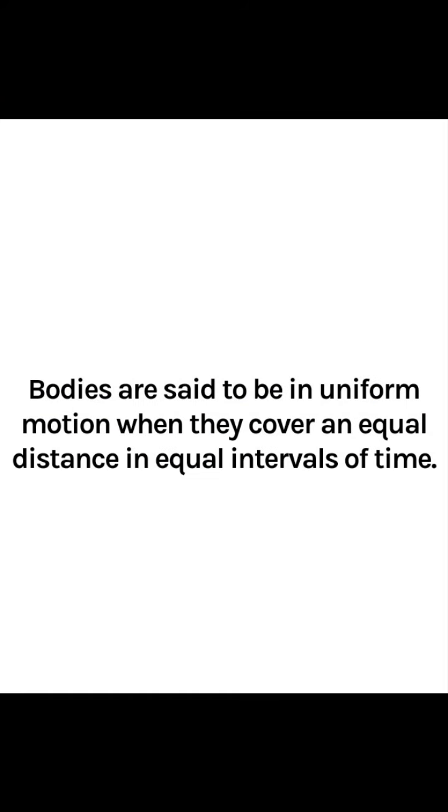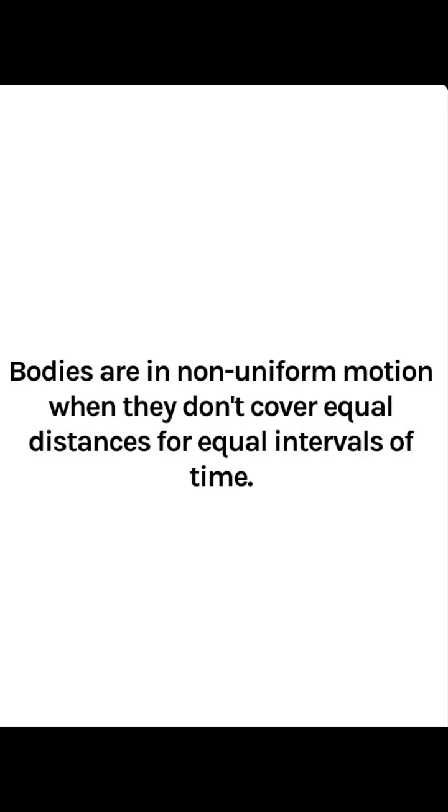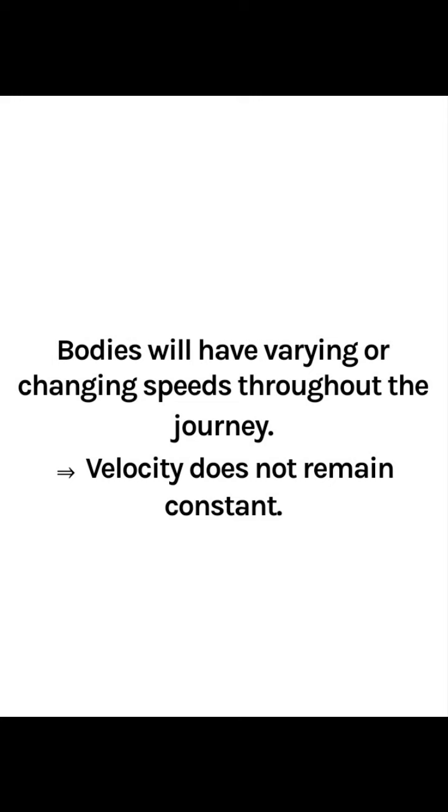So bodies are said to be in uniform motion when they cover equal distance in equal intervals of time. The speed of the body remains constant throughout the journey in uniform motion. Bodies are in non-uniform motion when they don't cover equal distance in equal intervals of time. Bodies will have varying or changing speed throughout the journey. Velocity does not remain constant.